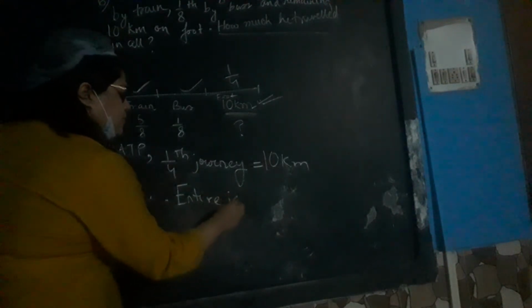According to the problem, we write ATP: 1/4 of the journey that is covered on foot is equal to how much? You have covered 10 kilometers distance on foot, equal to 10 kilometers. Therefore, one journey means the entire journey. What will be the distance covered? Will the distance covered be more or less? Always you have to understand this.